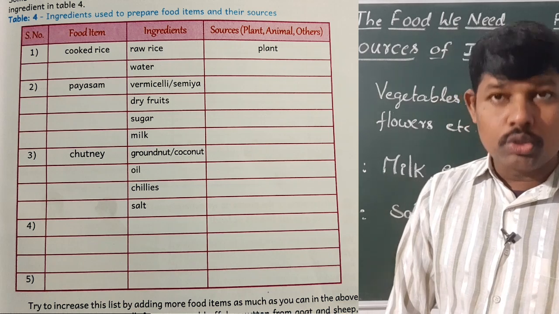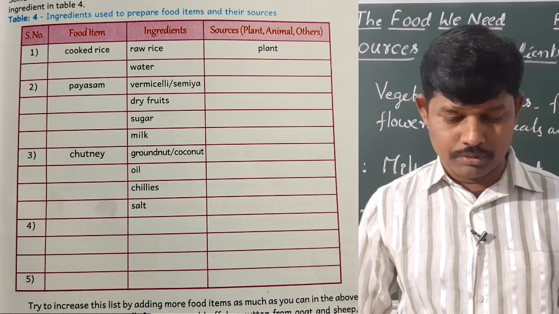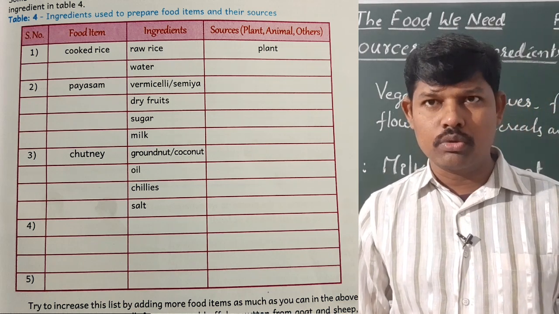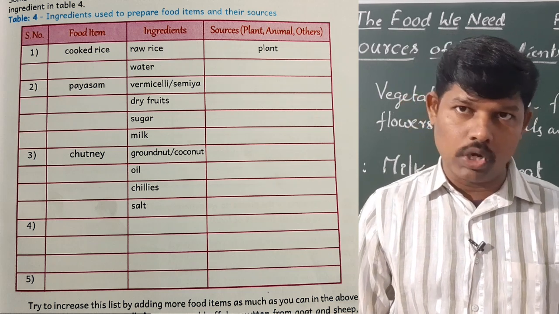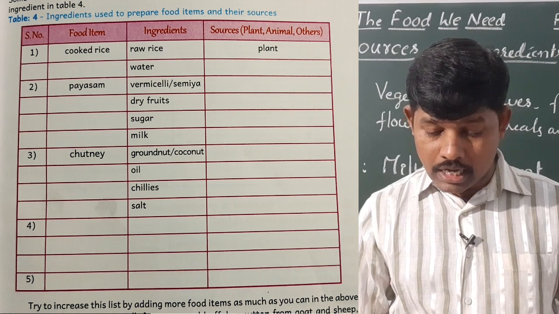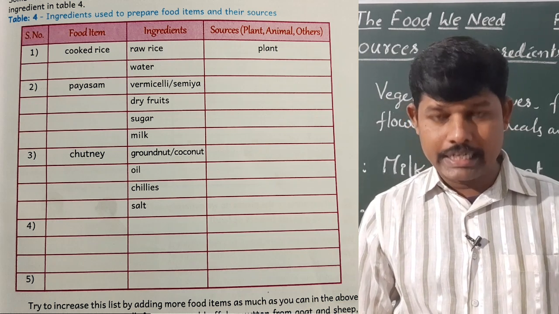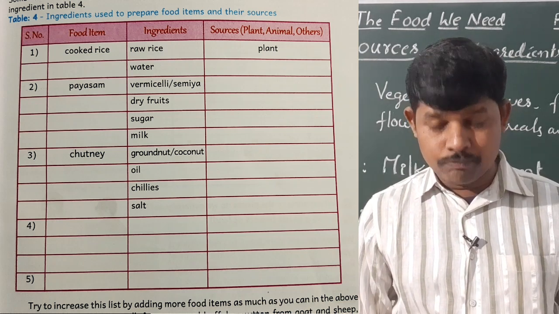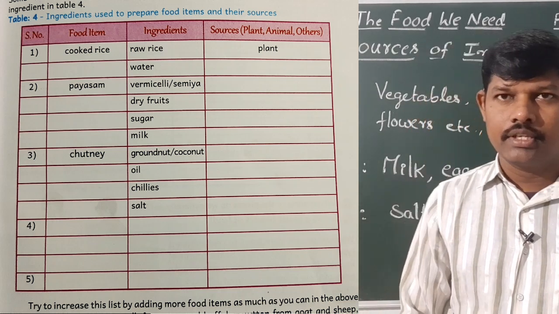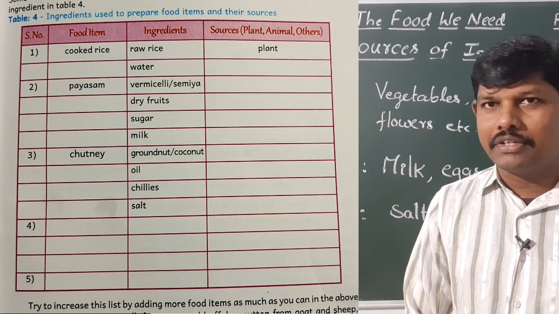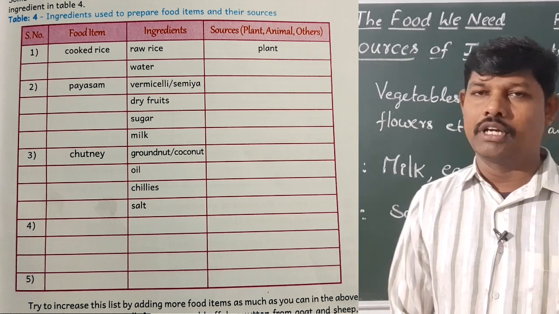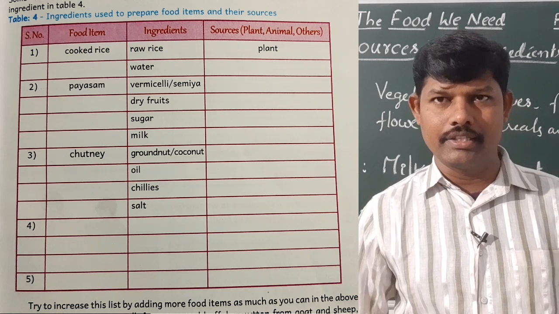First one, cooked rice. What are the ingredients required for cooked rice? Raw rice and water. Raw rice we are getting from plant. Already it is given in the textbook. Water, do we get it from plant or animal? It's not plant and it's not animal. So you have to write other.